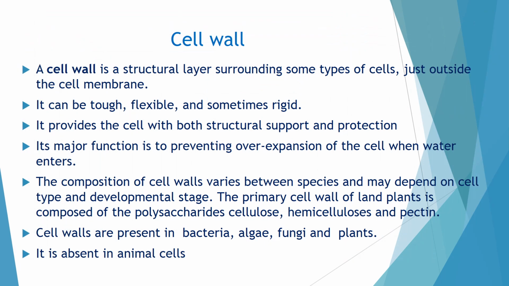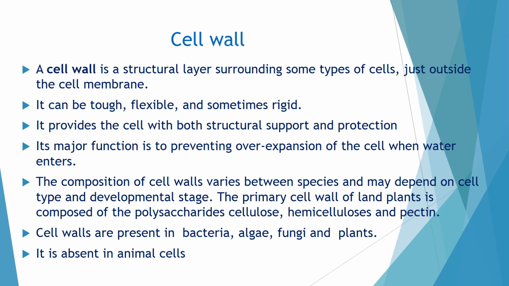In the case of plant cells, fungi and even bacteria, just outside the cell membrane there is one more structure, and it is called the cell wall. The cell wall is rigid, very little flexible, mainly rigid and tough.